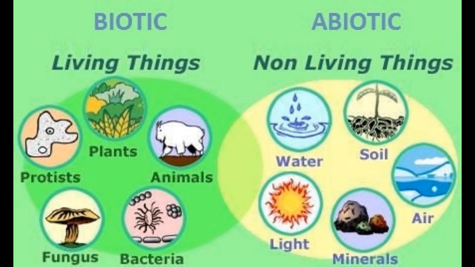Biotic components are the living organisms of that habitat like plants, insects, birds, animals and humans. And abiotic components are the non-living components of that habitat like rainfall, temperature, availability of oxygen, humidity, all these.